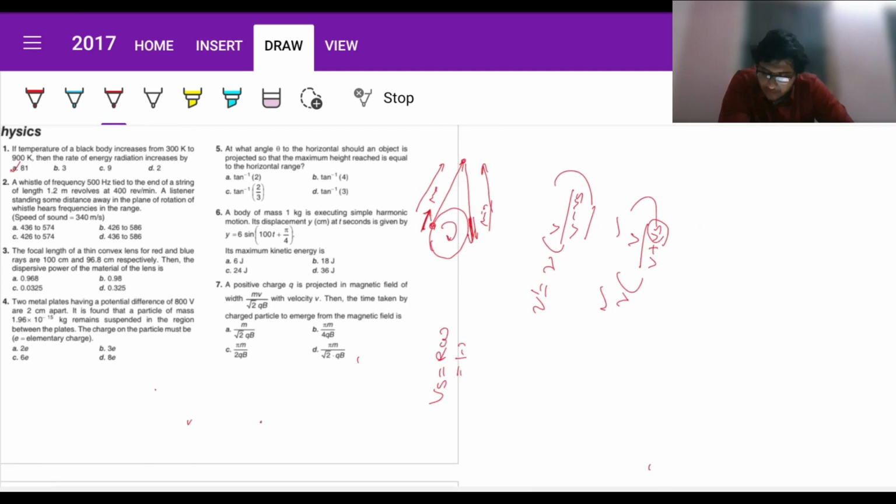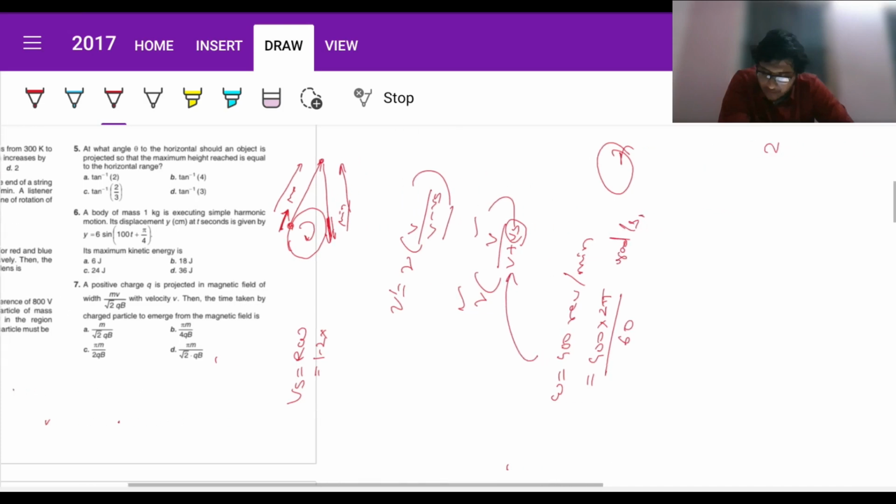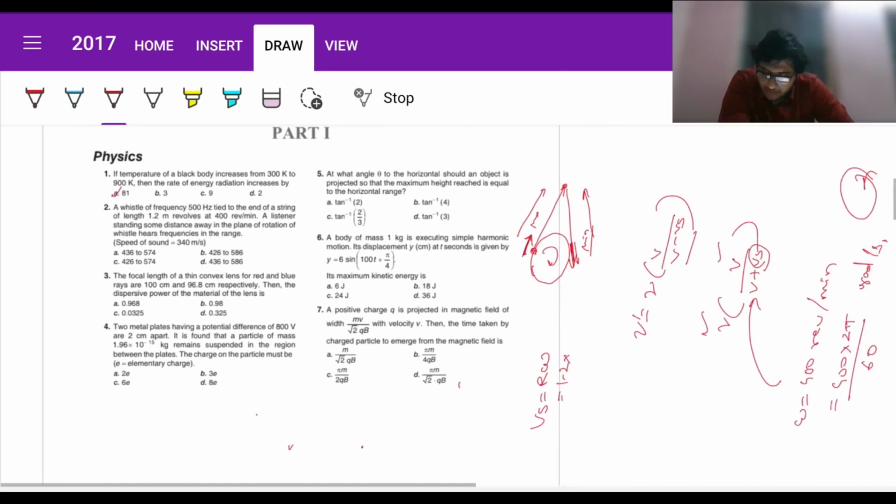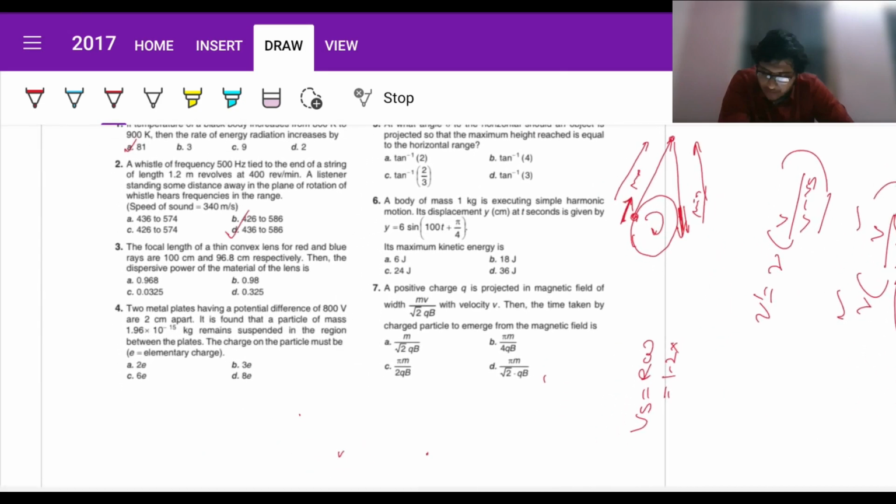So r here is 1.2 meters and omega here is 400 revolutions per minute, right? Now we have to convert to SI. So 400 into 2 pi, since 1 rev will mean 2 pi rad, in 60 seconds. So this will give us rad per second. If you plug this value in here, we will get nu dash values to go from the range of 436 to 586 Hertz. So accordingly, that will be our option D.